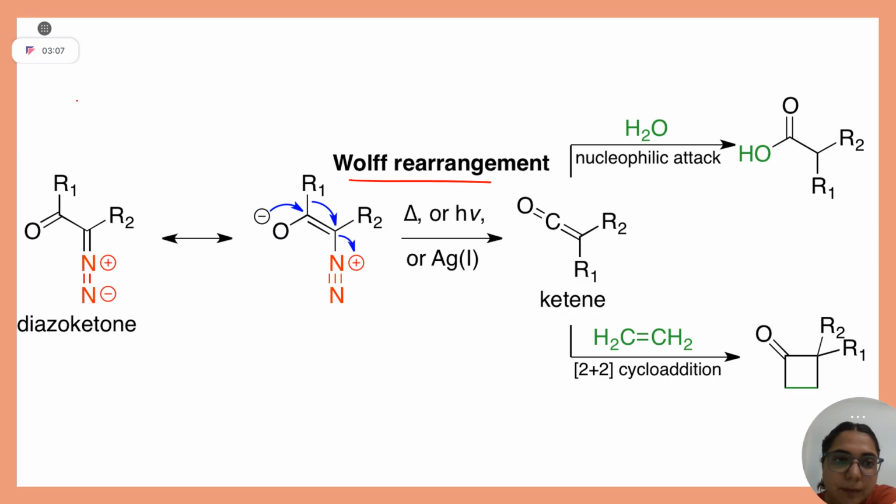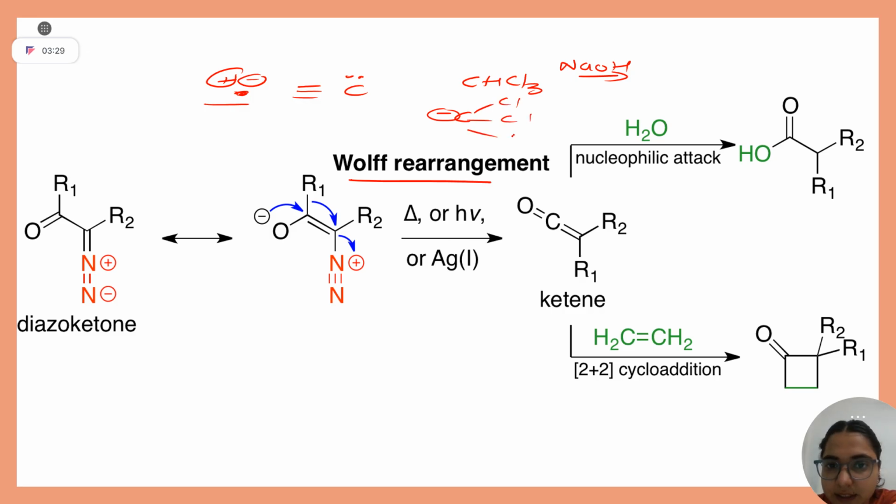If you remember my previous class, a carbon which bears both positive and negative charge is nothing but a carbene. A famous example is CHCl3 with NaOH. The role of NaOH is to abstract the proton.